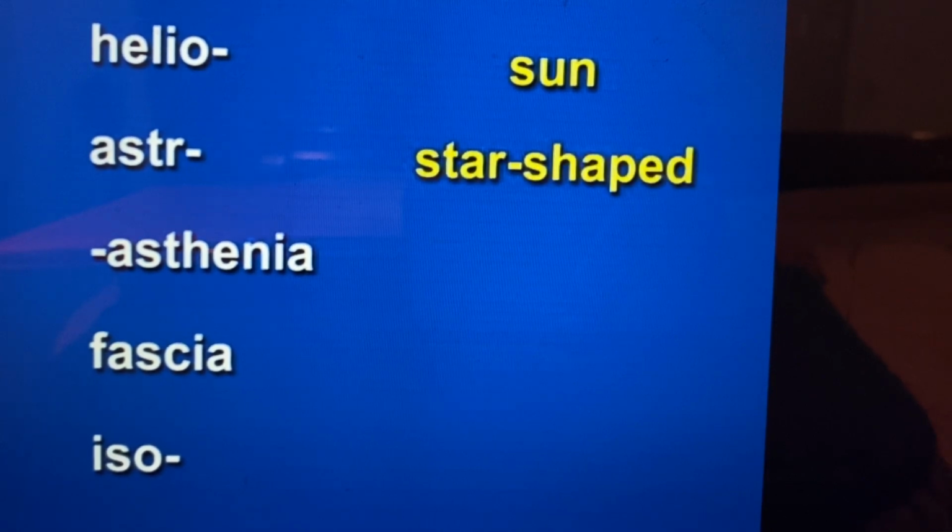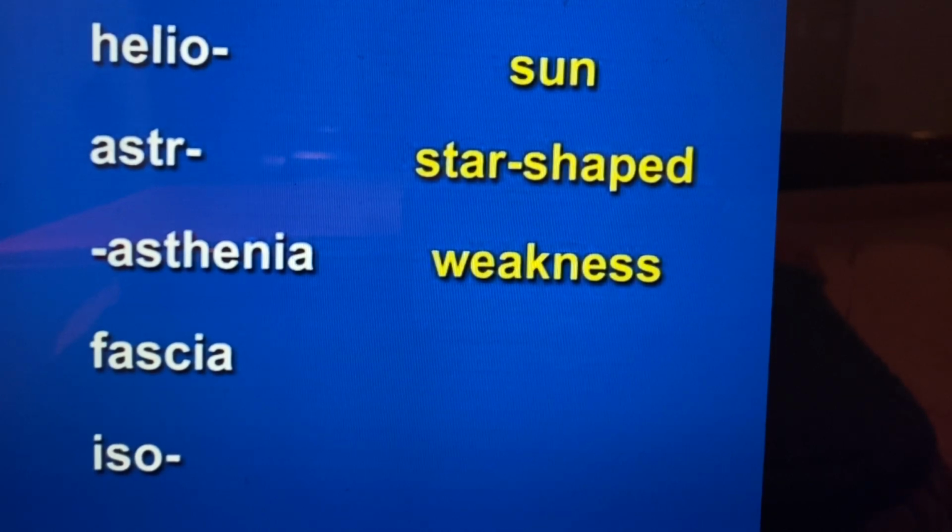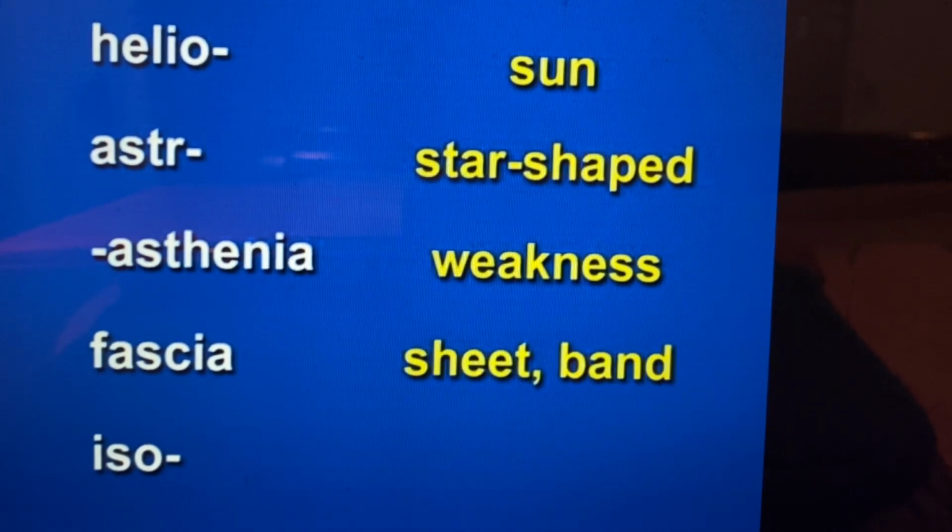Helio, heel, sun. Aster, astronaut, star-shaped. Asthenia, his thin knee, weekly calendar, weakness. Fascia, face, sheet, band, sheet, band.